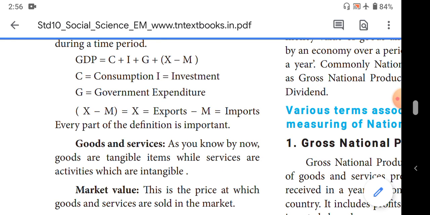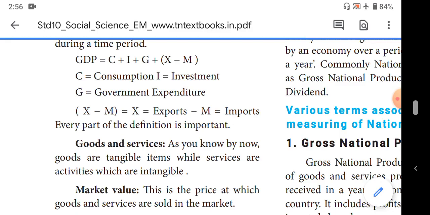The production of milk and the services of teachers cannot be added, is it? Then how are they adding GDP through these things? The GDP solves the problem by measuring the goods and services. That means the production of 1000 liters of milk is the production of goods, is it? Then the teaching work means the services, is it? How can we add them through GDP? Only GDP solves this problem.